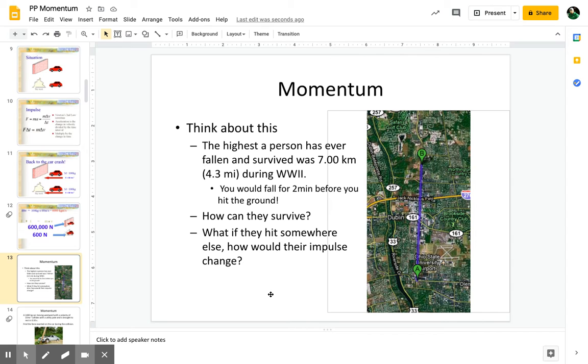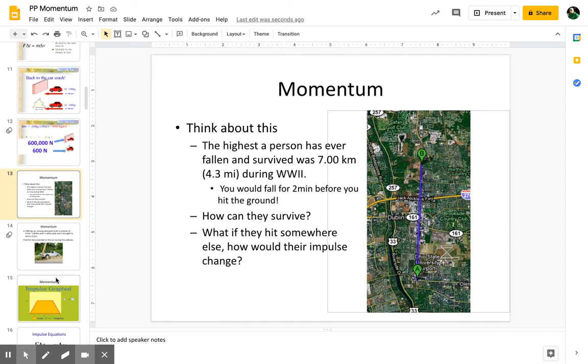Well, he actually hit the side of a mountain up there in the Alps by Switzerland, where there's a bunch of snow, and it took him a while to slow down. So that snow as he fell kind of slowed him down. Now, luckily, he finally came to rest next to a person's hut or small cottage, and they were able to nurse him back to health.